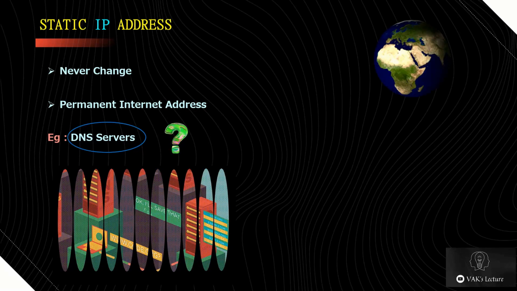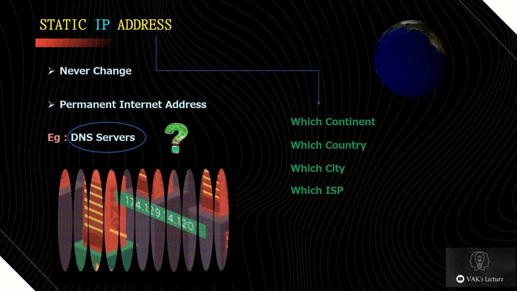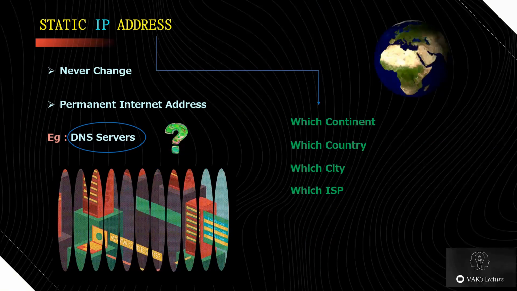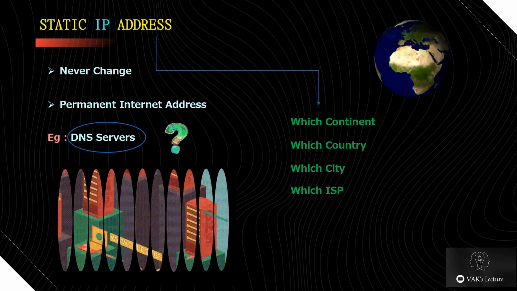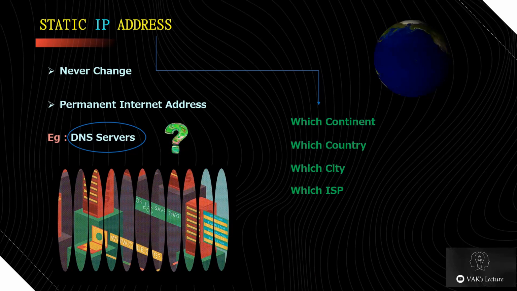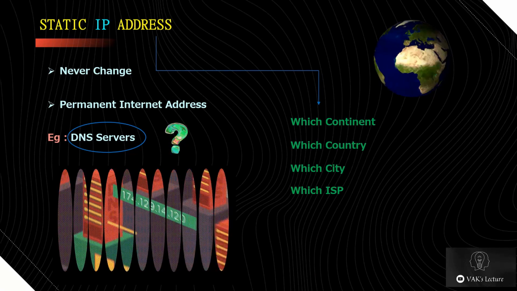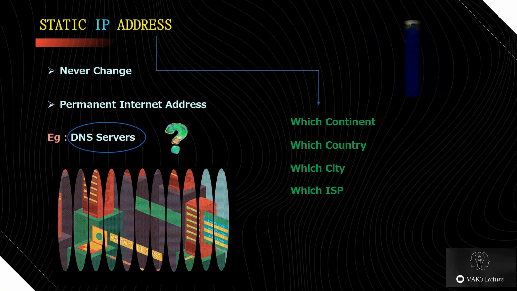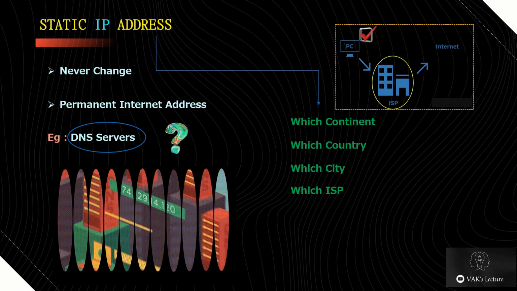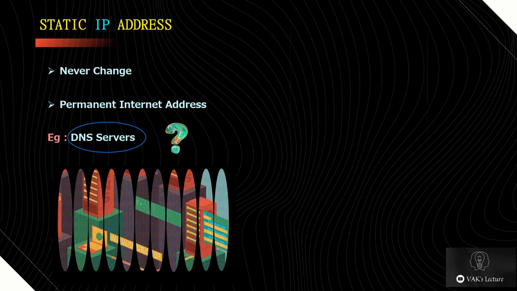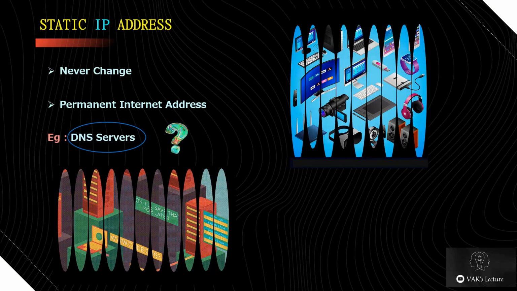Static IP addresses provide information such as in which continent, which country, and which city the device is located, and which internet service provider provides the internet connection to that device. Once we know who the internet service provider is, we can trace the location of the device connected to the internet. Therefore, IP address allows billions of digital devices to be pinpointed.